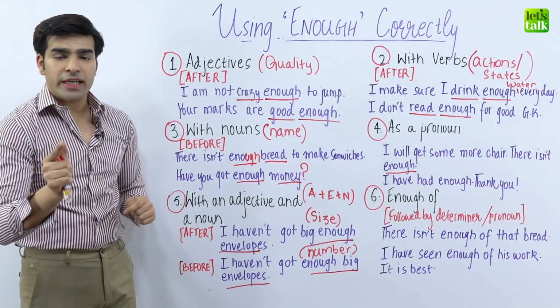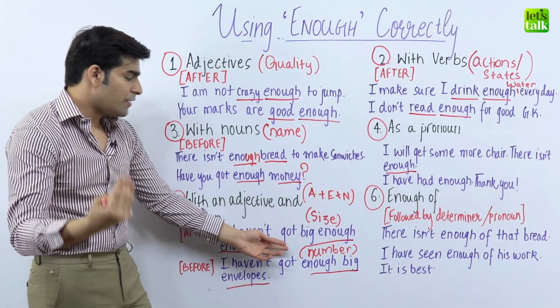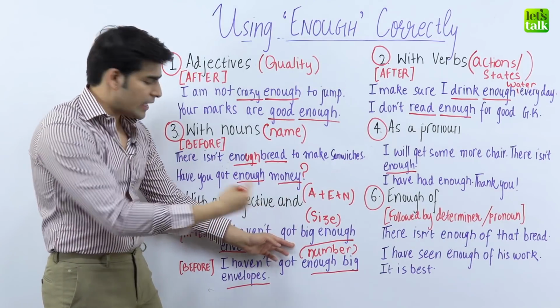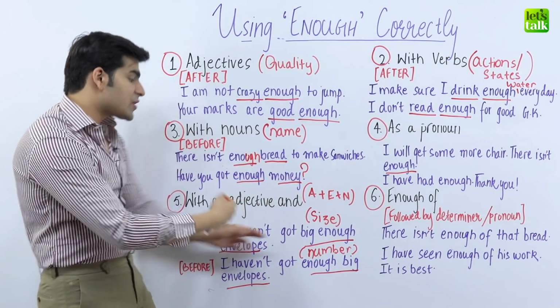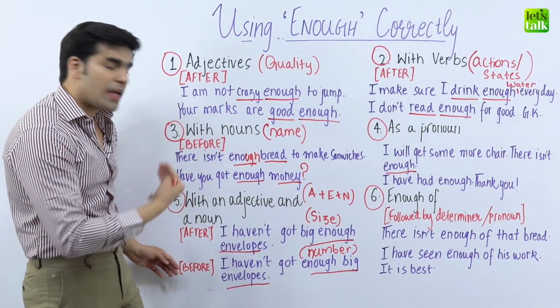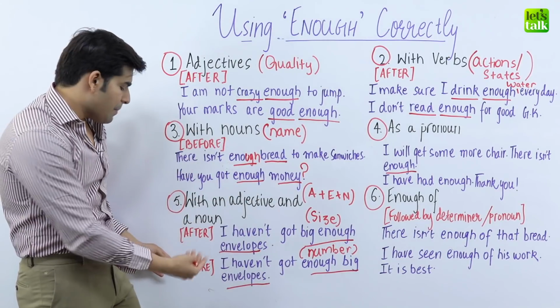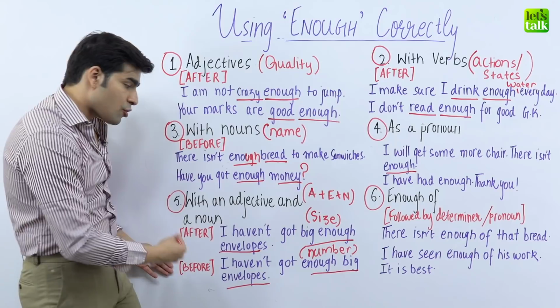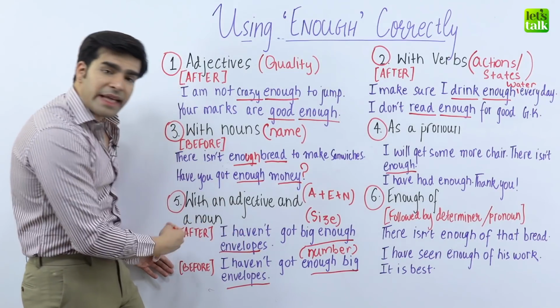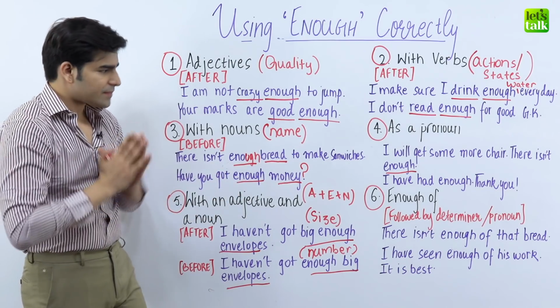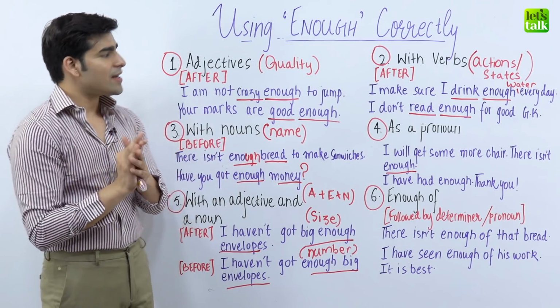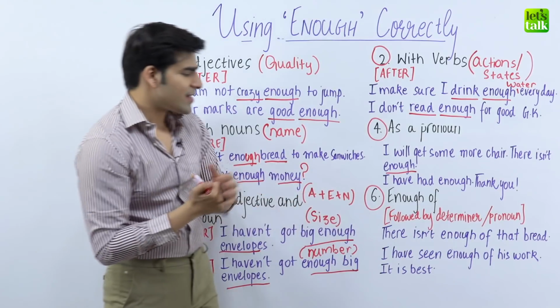So it can get a little tricky, so make sure you use it correctly. If you use enough after, in this context, it is talking about the size of the envelopes. But if you use it before, it means you're talking about the number. Let's now move to the next one, which is the last one.